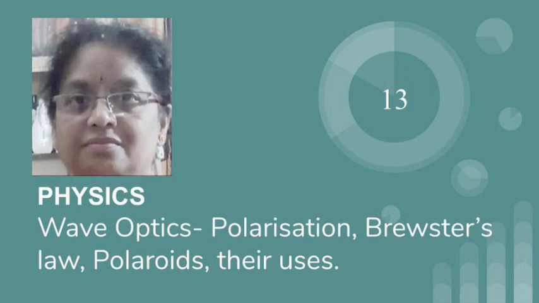Polaroids are also used in holography, that is, in three-dimensional motion pictures. These are also used in calculators and watches. In CD players, polarized laser beams are used as a pointer. We use solar compass for navigation, which is based on polarization of scattered sunlight. For analysis of asymmetries in crystals and molecules, the phenomenon of polarization is used. So these are some of the uses.